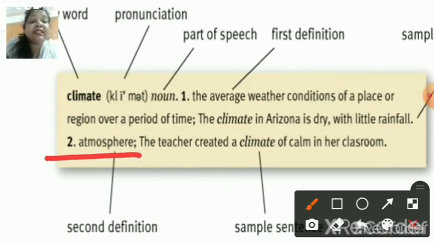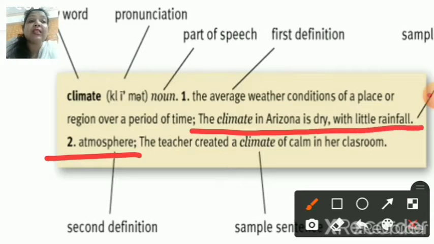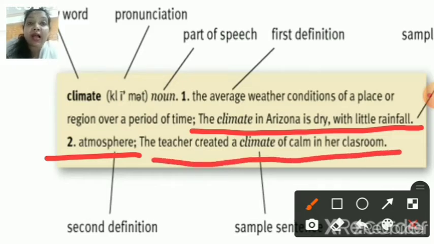Now, based on this, they have given us some sample sentences. Now, the first sample sentence is, the climate in Arizona is dry with little rainfall. And there is one more sample sentence. The teacher created a climate of calm in her classroom.